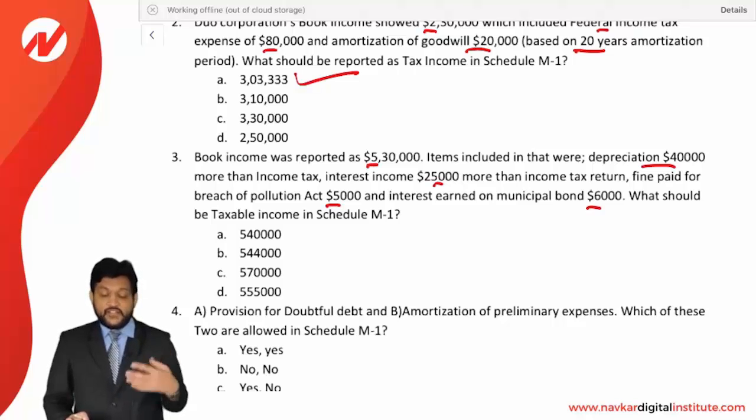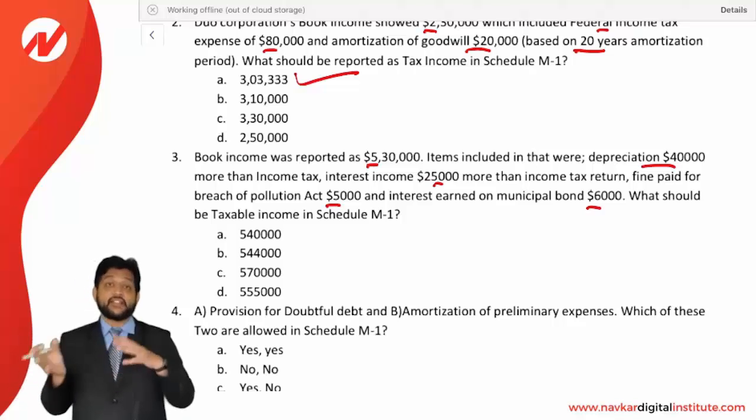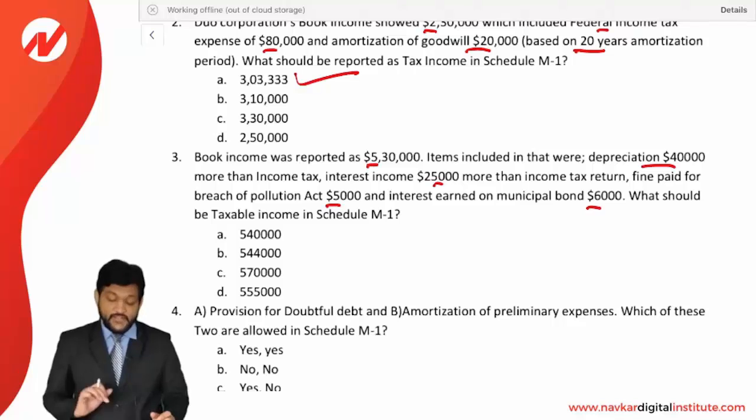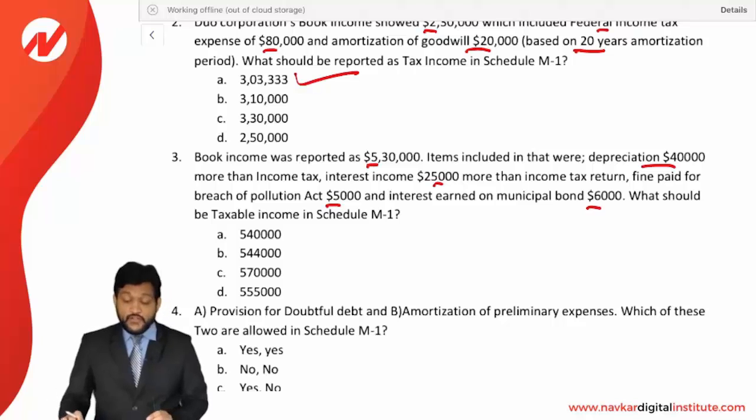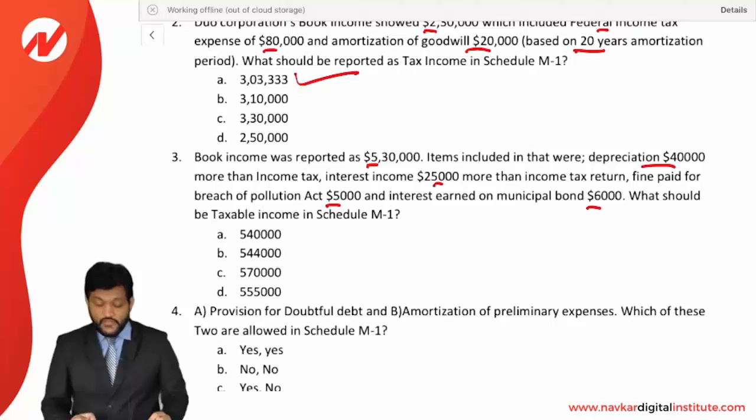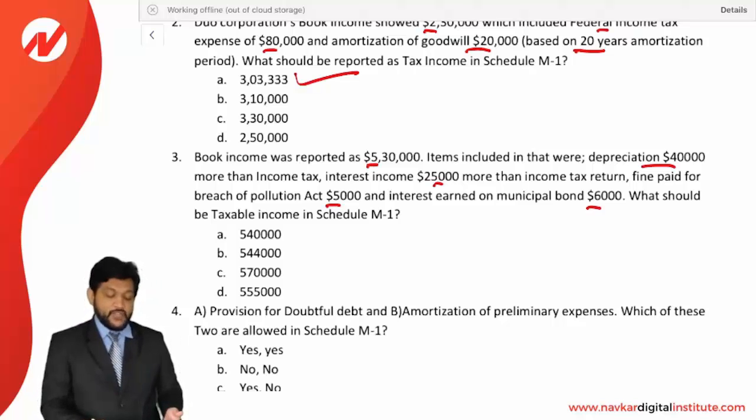Interest income 25,000 more than income tax return. As per income tax, whatever interest income is there, in the book income it is 25,000 more. So we need to reduce it. Let's reduce 25,000. Then fine paid is a disallowed expense, so we need to add it back. 5,000 of the fine will be added back. And municipal bond interest 6,000 is exempt income, so it will be reduced. Final answer is coming to 5,54,000. So B is the correct option.